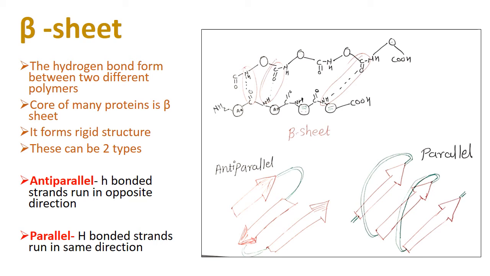That's why we call it a beta pleated sheet. That hydrogen bonding may be in the opposite direction or maybe the same. So according to that, they are called anti-parallel and parallel. If the hydrogen bonded strands run in the same direction, then that is parallel, and if the strands run in the opposite direction, that is anti-parallel. This is all about the secondary structure. Secondary structure is of two types, alpha helix and beta pleated sheet. Beta pleated sheet is again of two types, parallel and anti-parallel.